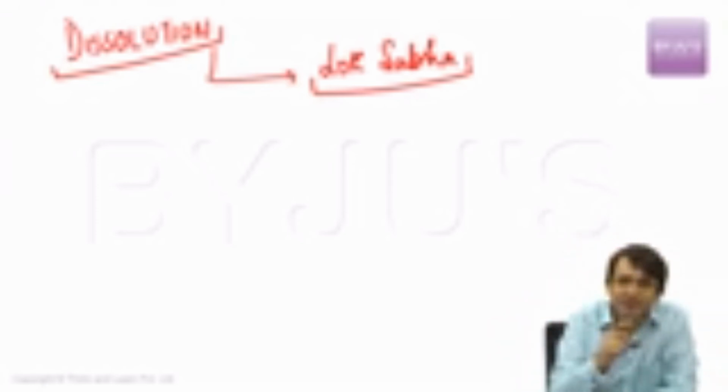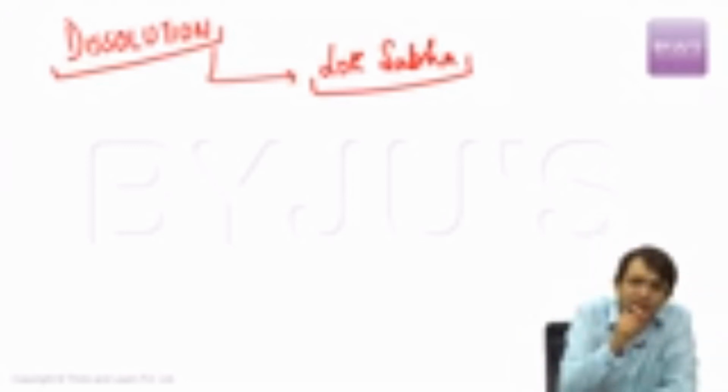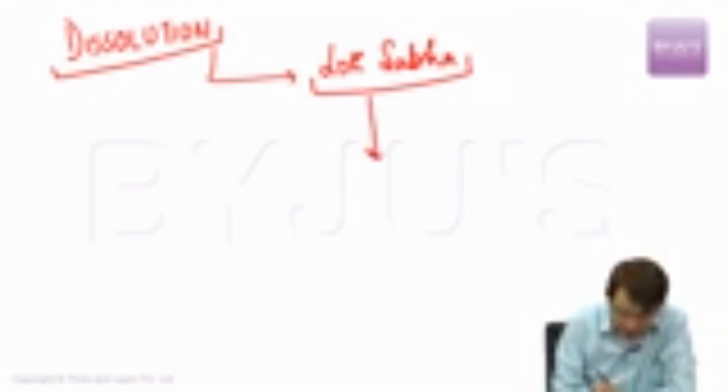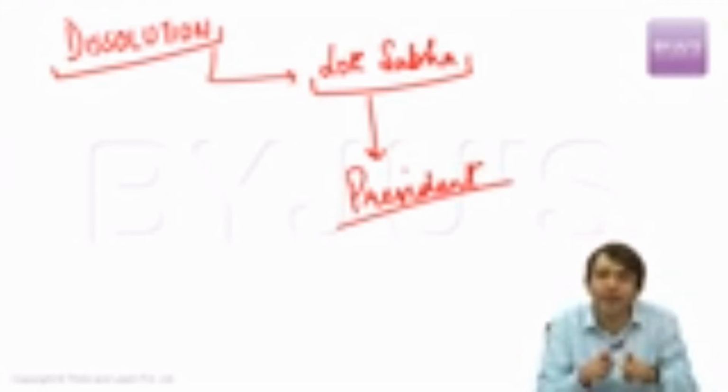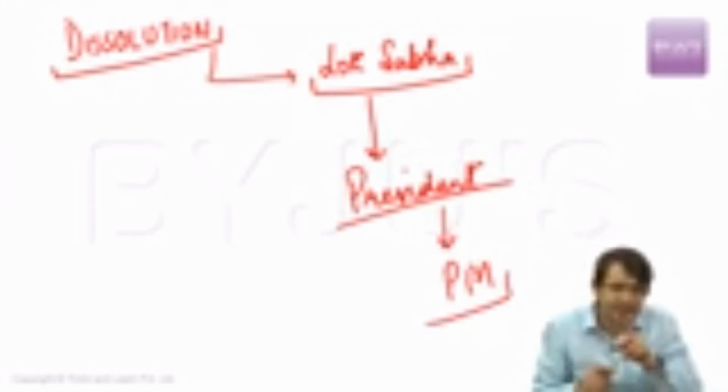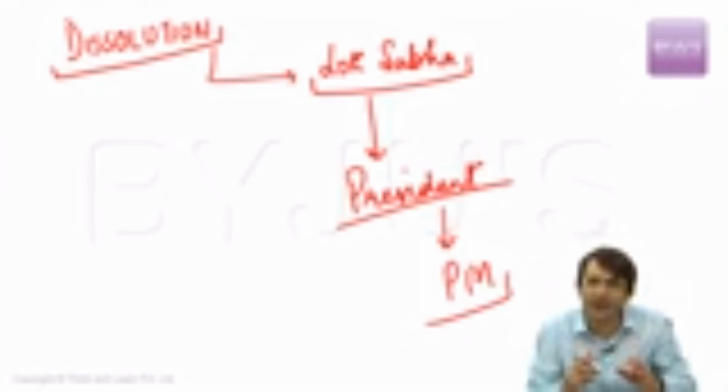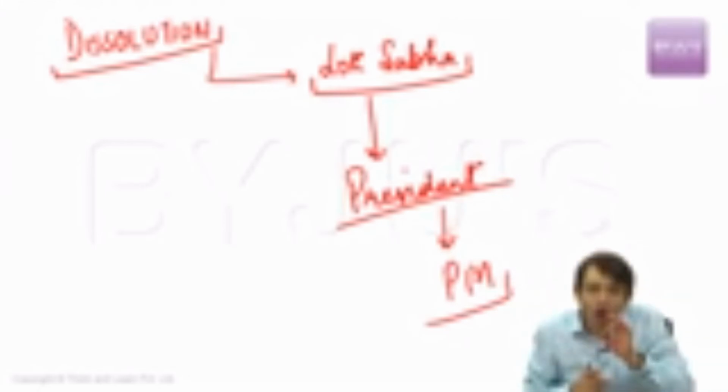Not only after the normal term of 5 years is over, but even prior to the 5-year normal term, this Lok Sabha can be dissolved. Who can dissolve this? The President. Can the President do this on his own? No. He can do this only on the advice of the Prime Minister. This is where your book, Lakshmikant, is slightly wrong. Dissolution of Lok Sabha does not take place on the advice of the Council of Ministers. It takes place only on the advice of the Prime Minister.